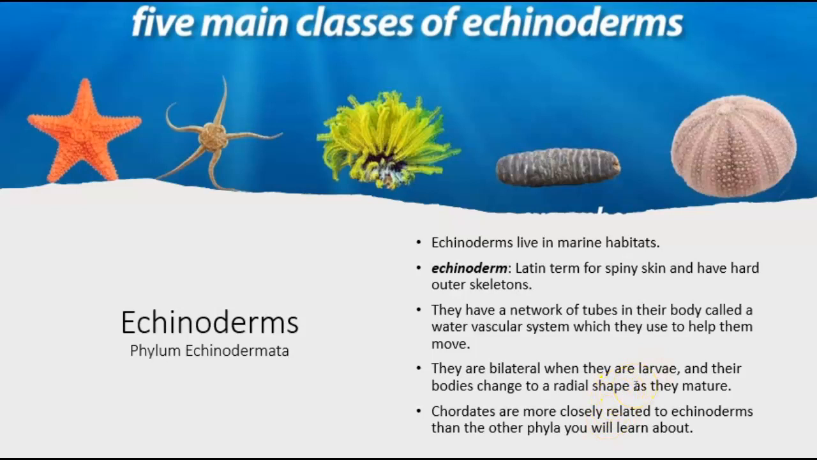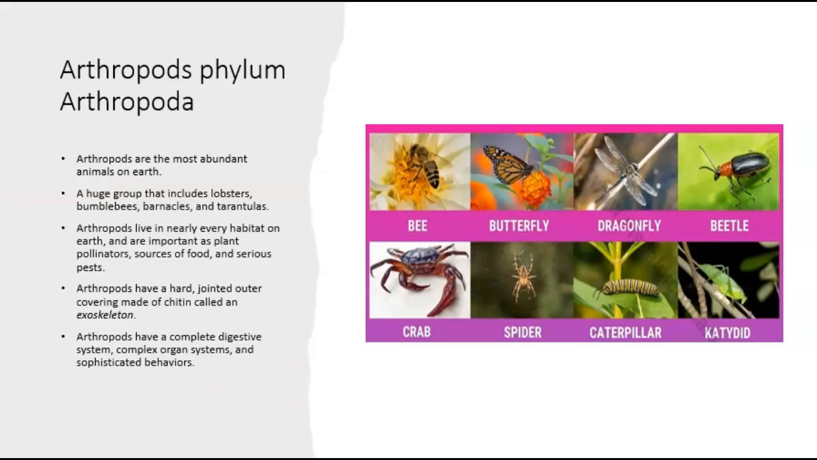It's kind of interesting. Chordates are more closely related to echinoderms than any other phyla. Chordates have the spinal cord.